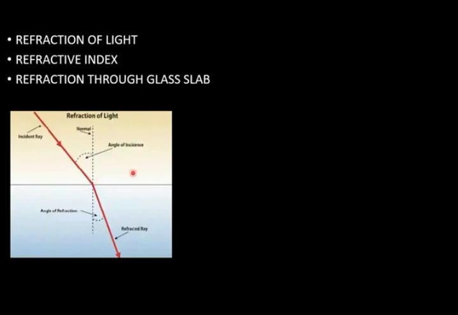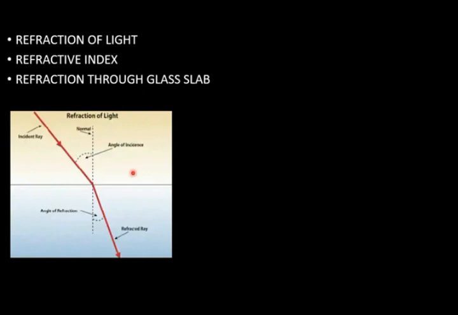Medium we can say whether it is rarer or denser. If molecules, particles of the medium are closer to each other, then it is called denser. If particles of the medium are not closer to each other, in that case it is called rarer medium.